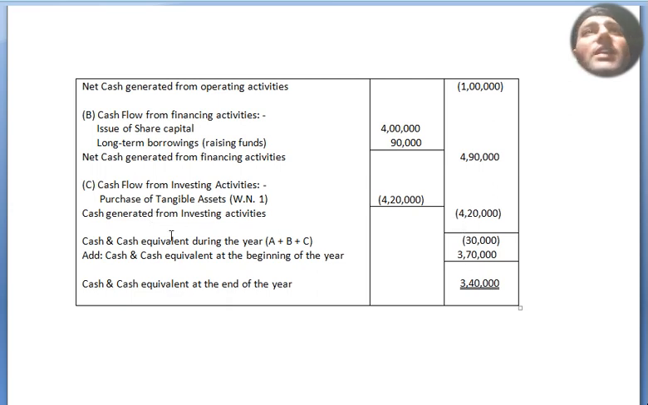So cash generated from investing activities is minus 4,20,000. Cash and cash equivalent during the year we have A plus B plus C. 1 lakh plus 4,20,000, 5,20,000 is the negative, and 4,90,000 is positive. So we got the negative balance of 30,000. Now add cash and cash equivalent at the beginning of the year 3,70,000. We got the cash and cash equivalent at the end of the year 3,40,000.